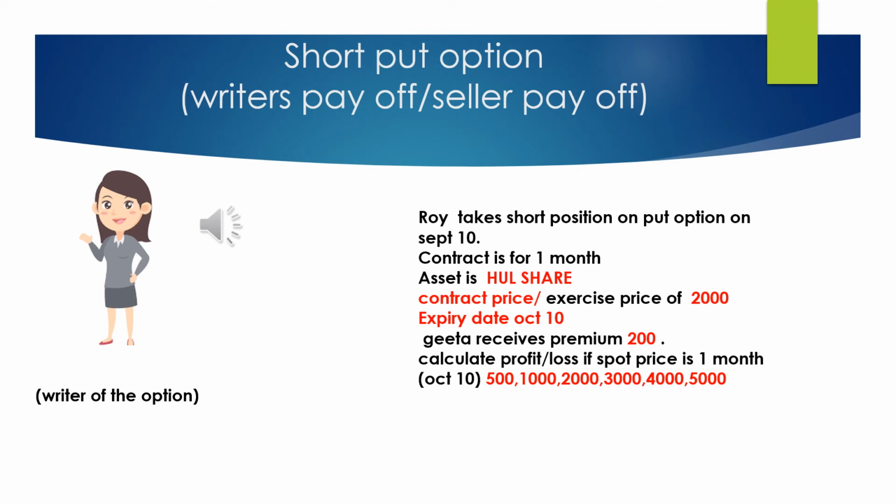Now let us understand short put. Please do remember that long put is seen from the point of view of the buyer of the put option, that is Mr. Roy, and short put is seen from the point of view of the writer of the option, that is Miss Geeta. So now the payoff table and payoff diagram will be drawn for Miss Geeta, who is the writer of the option.